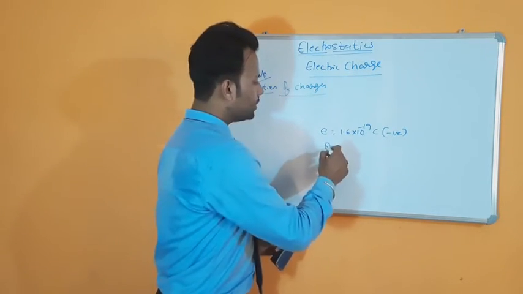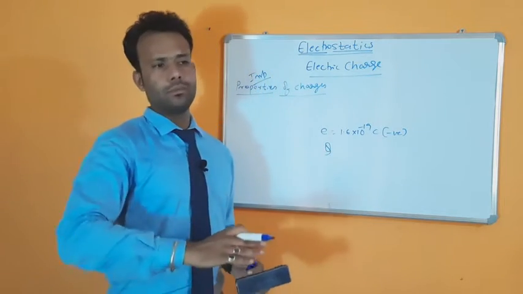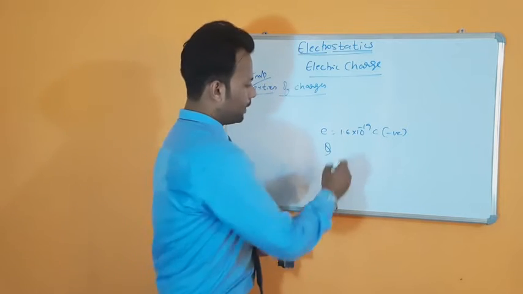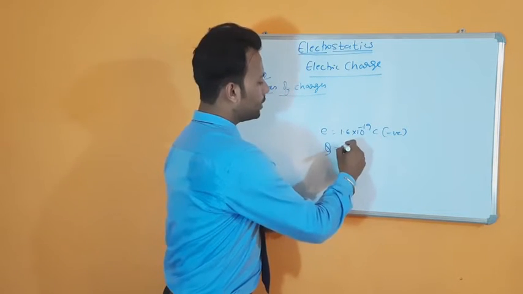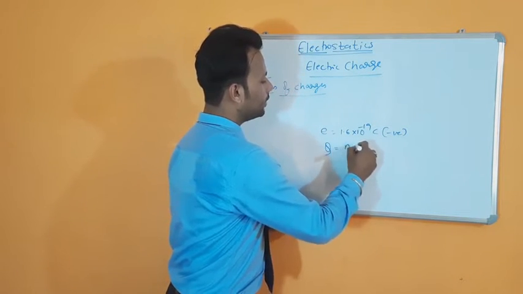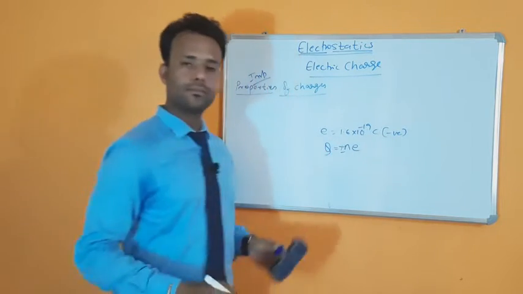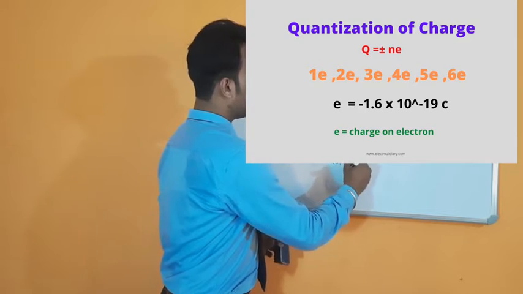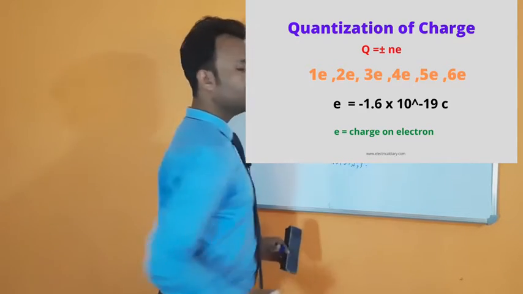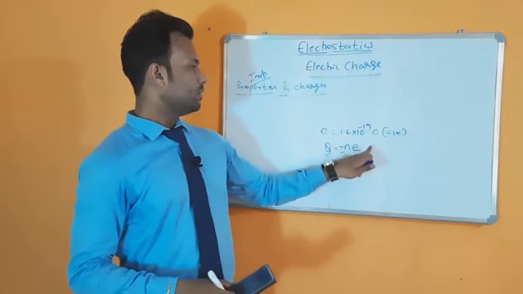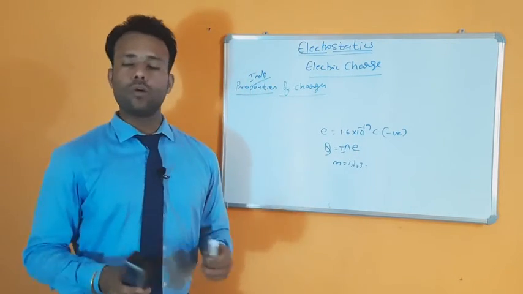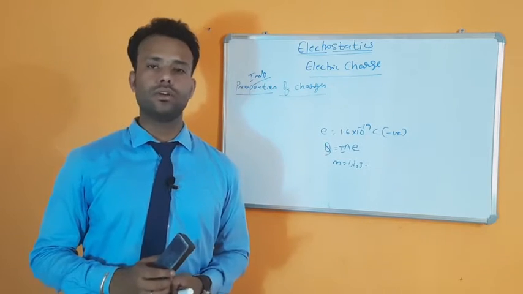So the charge is represented by the letter Q. Sometimes it is represented by the small letter q. It doesn't matter. So capital Q is nothing but n into e, plus or minus, where n is a whole number, where n will be equal to 1, 2, 3 and so on, and the value of e is already written here. So this property is known as quantization of charge.